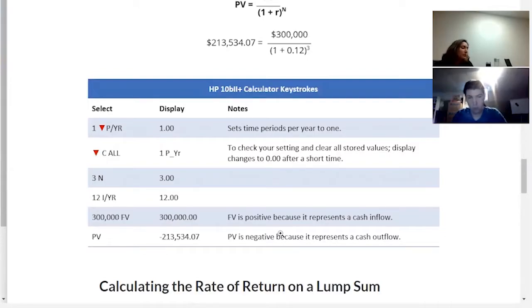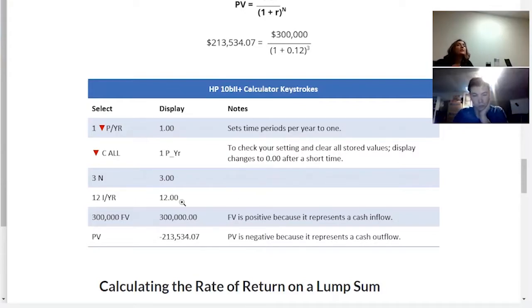First thing we have to do is clear the calculator. So we press the orange button, and underneath that there is C. Under C, this is the clear all. So we clear all, right? Basically these calculators store the variables in the memory, so we need to clear the variables from the memory. Otherwise our calculations will be wrong. So we always do that.